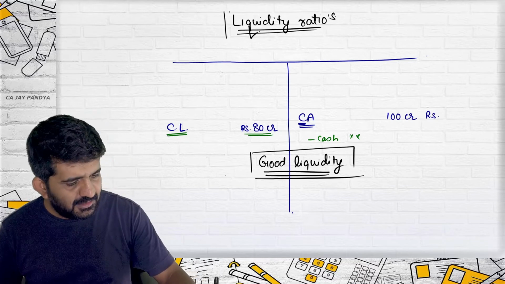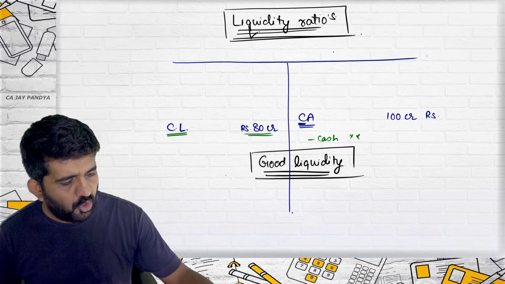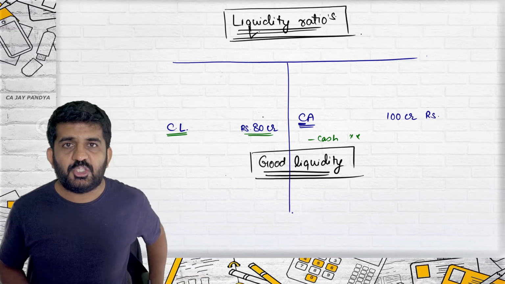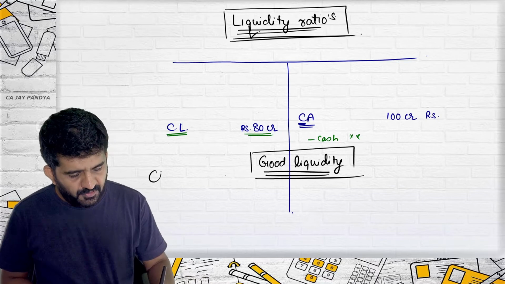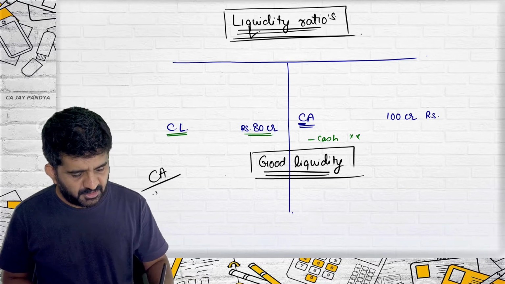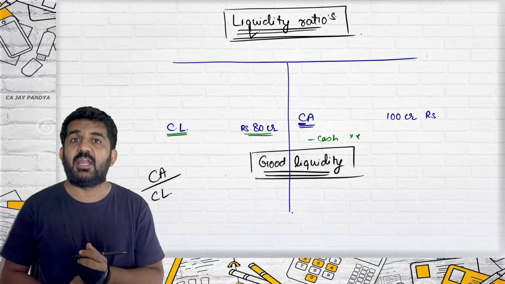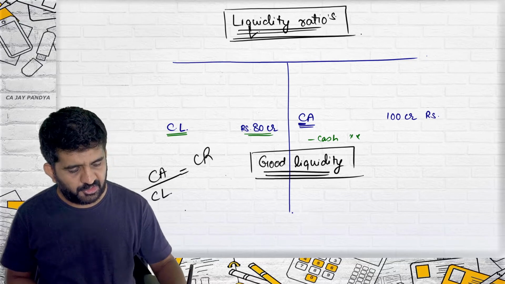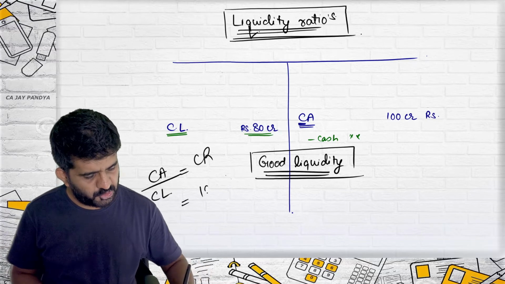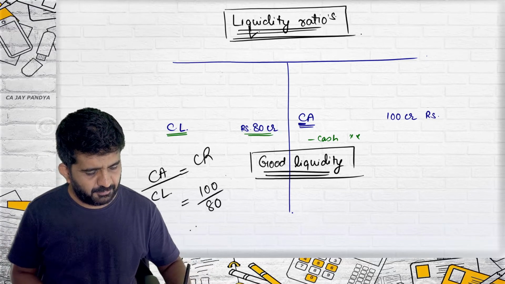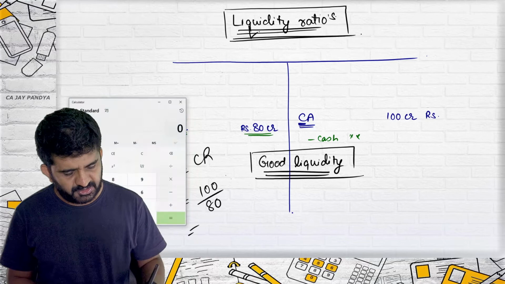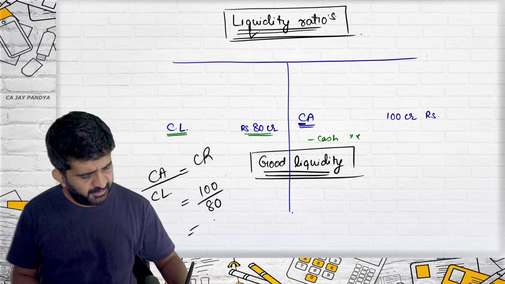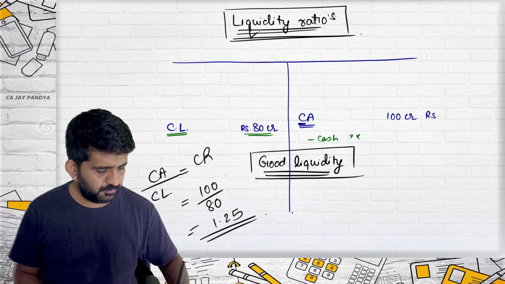This is nothing but the concept of liquidity ratio. What is liquidity ratio in this case? I will tell you. First that we are going to learn is current assets divided by current liabilities. And this is known as a current ratio. And what is current ratio? 100 divided by 80 is 1.2.